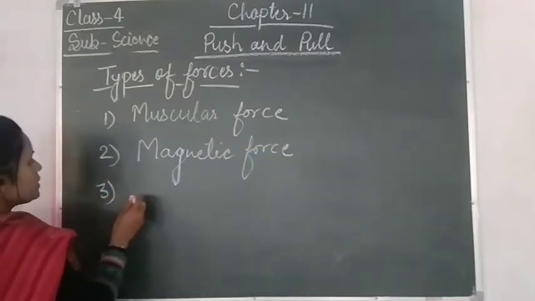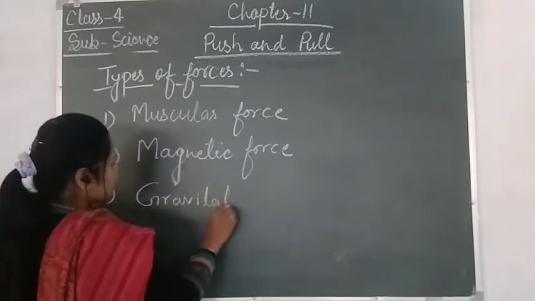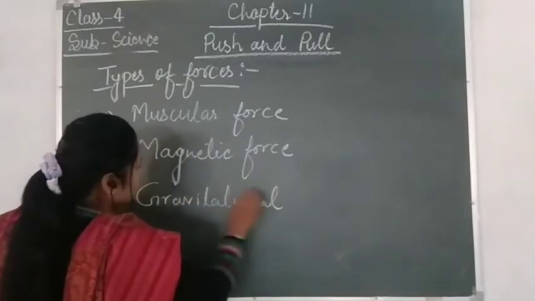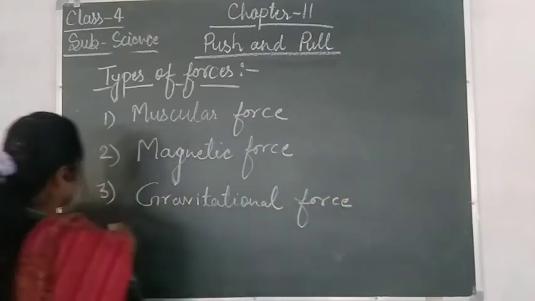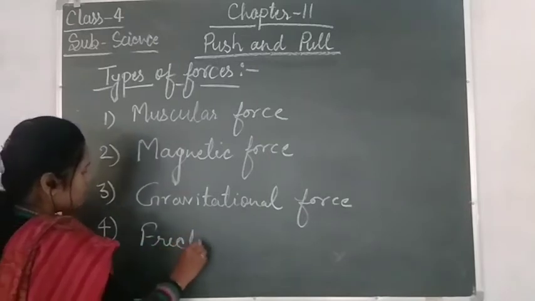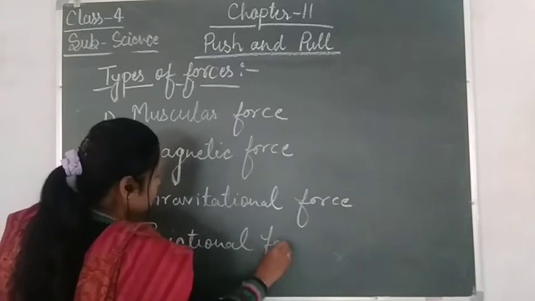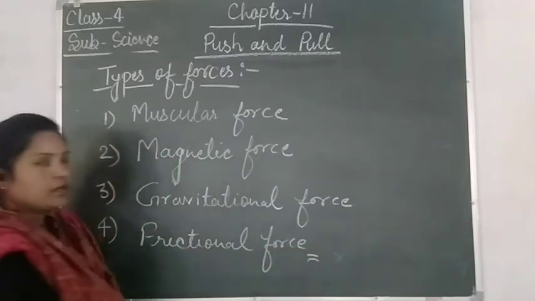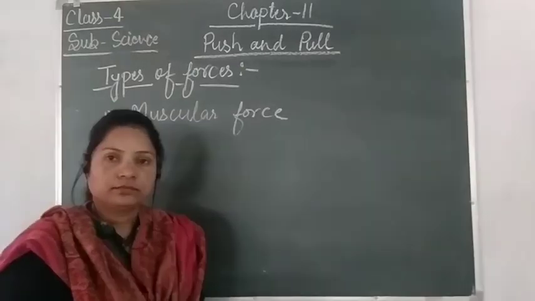Third one is gravitational force. And the last one is frictional force. So let us understand all the forces one by one.